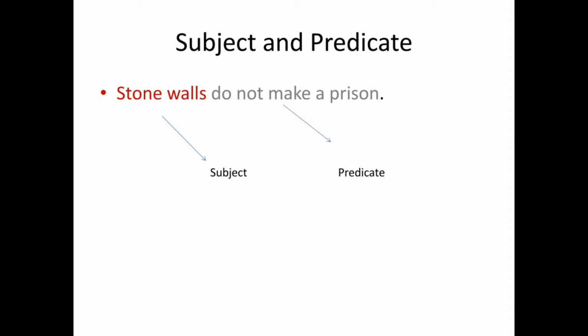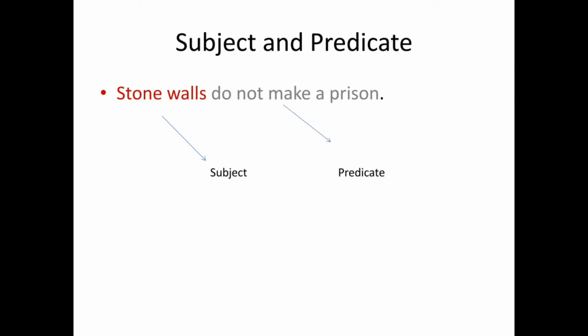Here I am showing you a slide with this example in which you will know what a subject is and what a predicate is. Stone walls do not make a prison. It is a proverb. Here stone walls is the subject. Do not make a prison is the predicate.